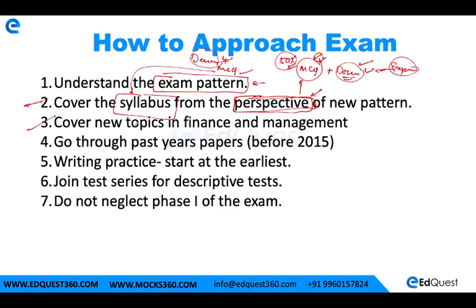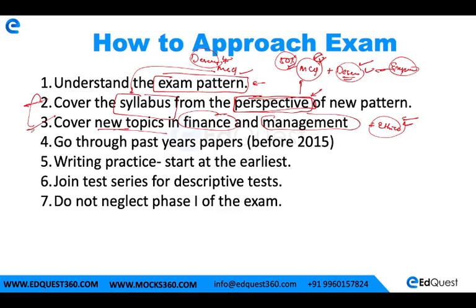Now third step, you have to cover new topics for finance and for management. In case of finance, there are only 3 topics which have been added, so that shouldn't be a challenge. But in case of management, you have to look after the part of ethics, right? You cannot altogether skip that particular part. So that is one major challenge again, post descriptive answer writing practice.